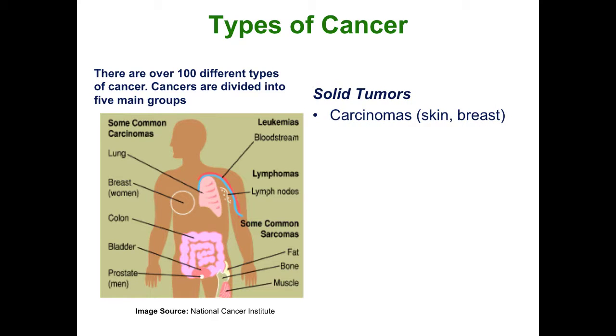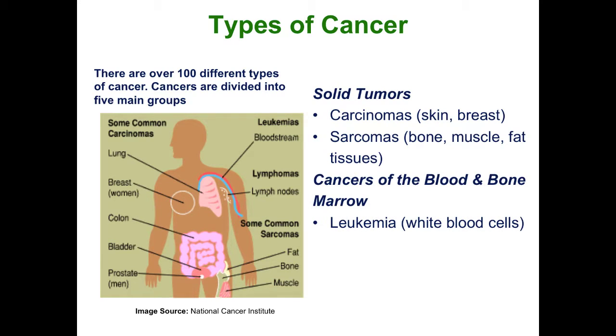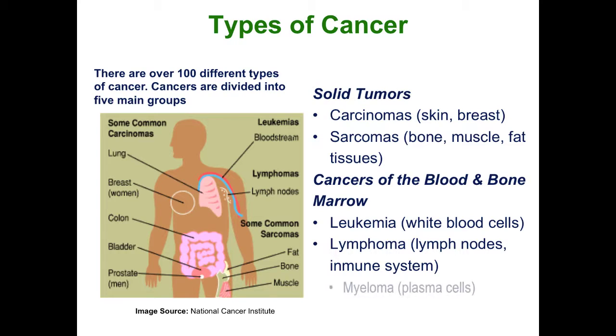Carcinomas are cancers that begin in skin or tissues that line the internal organs. For example, skin cancer, colon cancer, or breast cancer. Sarcomas are cancers that start in bone, cartilage, muscle, joint, nerve, blood vessel, or deep skin tissues. Leukemias are cancers of the white blood cells. Lymphomas are cancers that start in lymph nodes or lymphoid tissues, the tissues of the body's immune system. And myelomas are cancers that start in plasma cells found in the bone marrow.